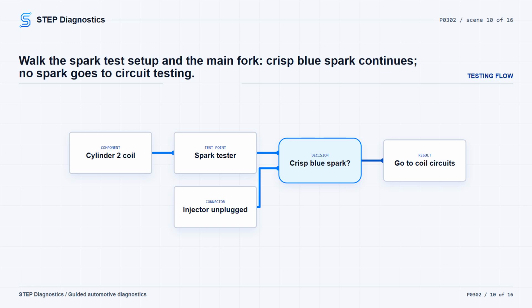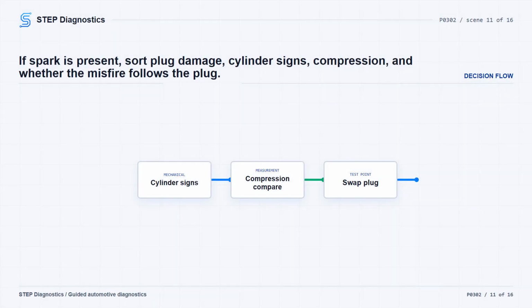If any of those conditions are found, replace the spark plug, and if oil or coolant is present, diagnose and repair that cause before verifying. If the plug and cylinder look acceptable, perform a compression test on all cylinders and compare cylinder 2 to known good cylinders. If compression is not within specification, use a leak-down test to decide whether the issue is in the valvetrain or combustion chamber, repair as needed and verify.